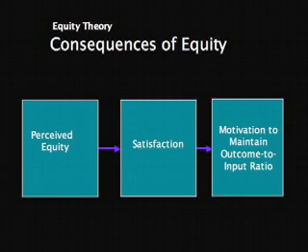When a person perceives that they've been treated fairly and in an equitable manner, they not only experience satisfaction, but this has an impact on their future motivation. They're motivated to maintain fair and equitable treatment. To some people, that means maintaining the same input levels in hopes of receiving the same outcomes.